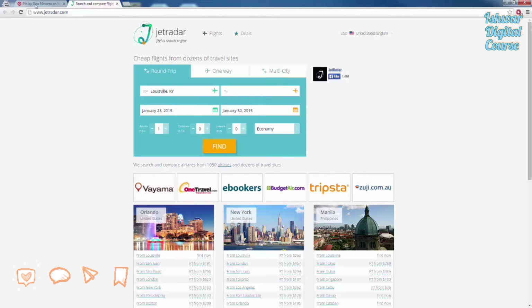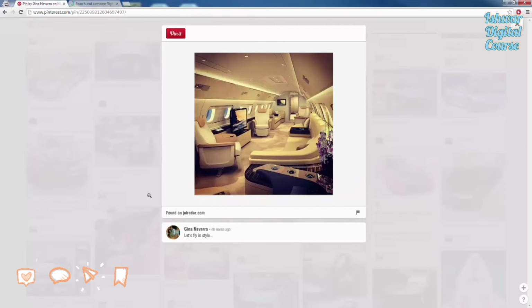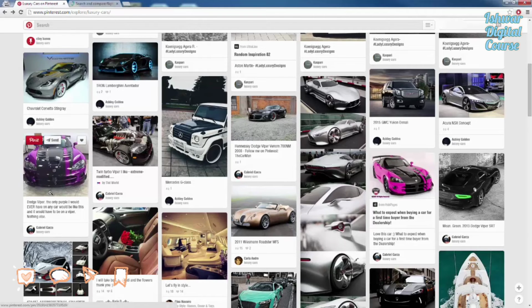All right, that's kind of what we're doing here, because when someone's going to click on our images or whatever it is that we post to our board, and they're going to click on the image for more information, they're going to be redirected to our squeeze page or our sales page or our blog or whatever it is.